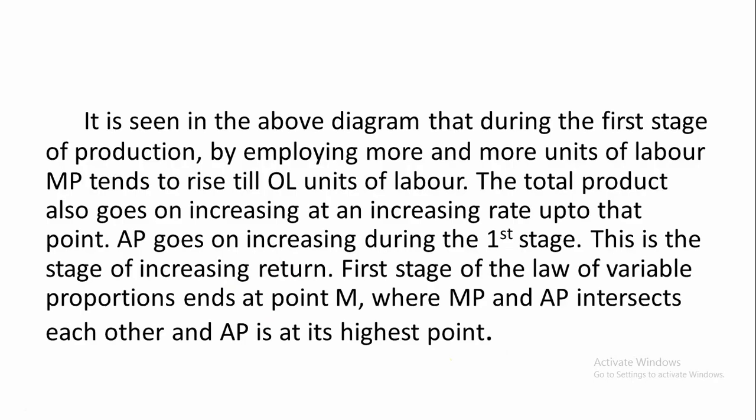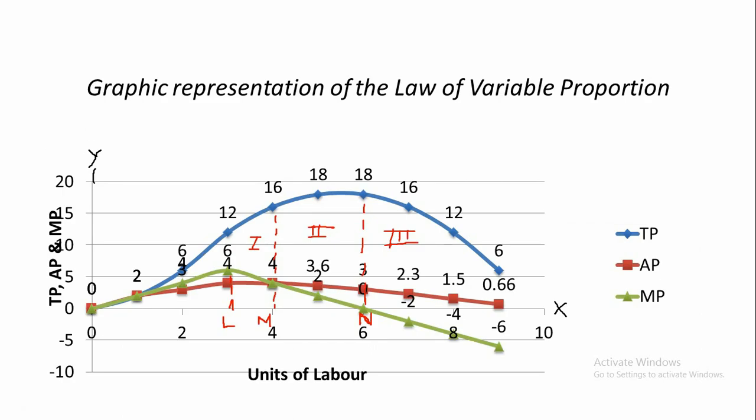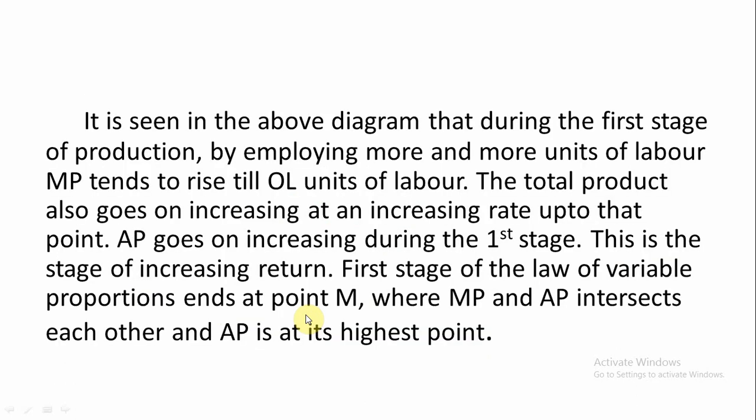Okay. Now it is seen that in the above diagram, during the first stage of production, by employing more and more units of labor, marginal product tends to rise till OL units of labor. Till OL units of labor, you see here, marginal product keeps rising. Then the total product also goes on increasing at an increasing rate up to that point. Average product goes on increasing during the first stage. This is the stage of increasing return.